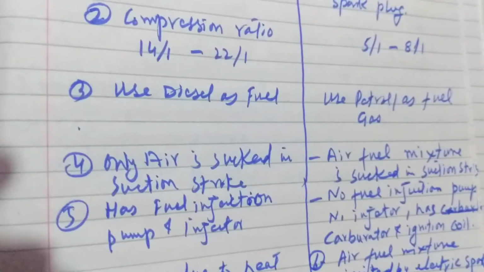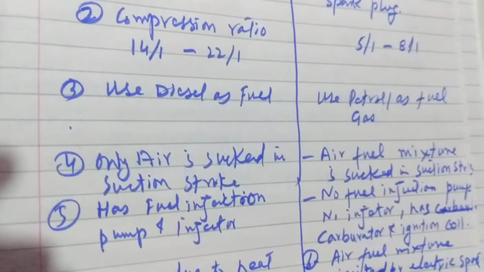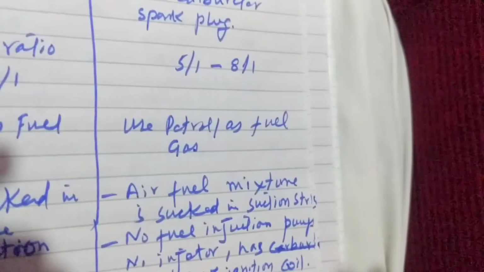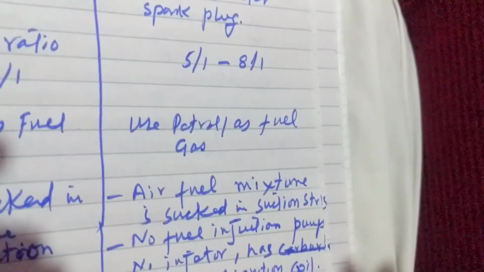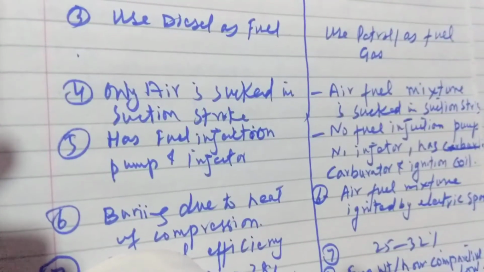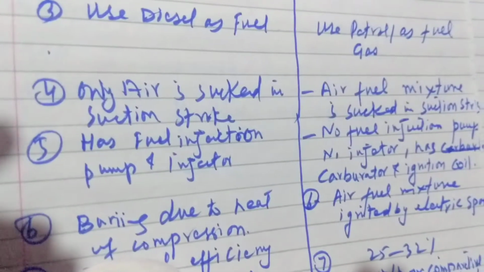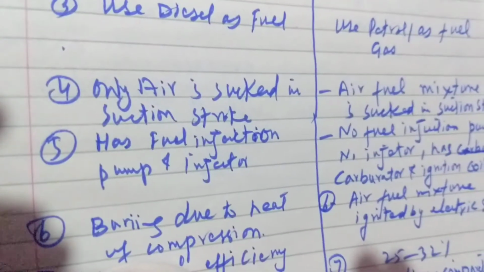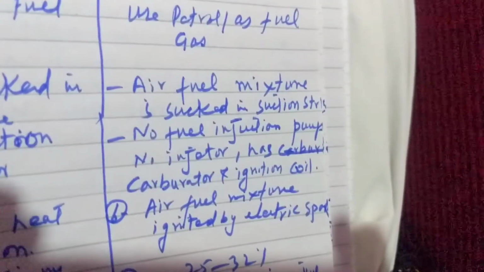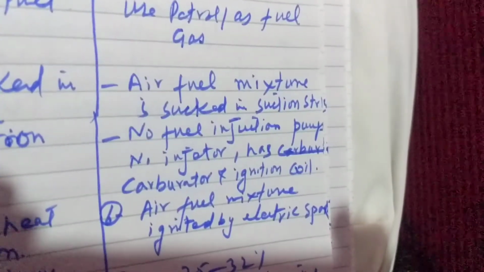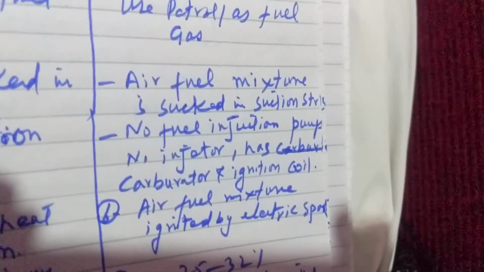Next point, diesel engine uses diesel as fuel, whereas in case of petrol engine, petrol or gas is used as fuel. Next point, for diesel engine, only air is sucked in during the suction stroke, whereas in case of petrol engine, an air-fuel mixture is sucked in during the suction stroke.